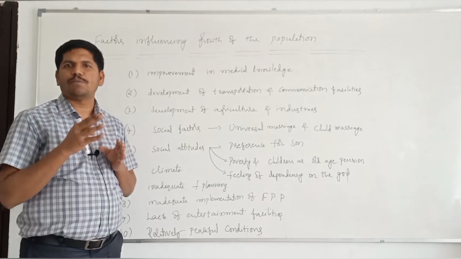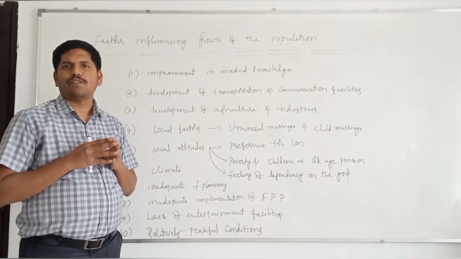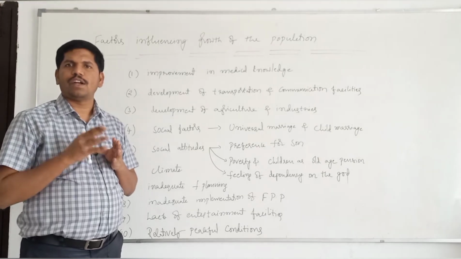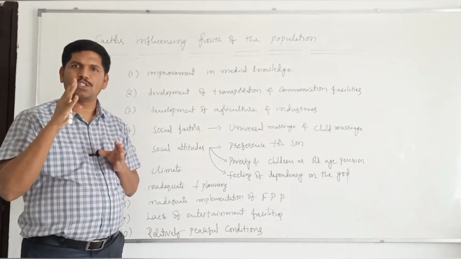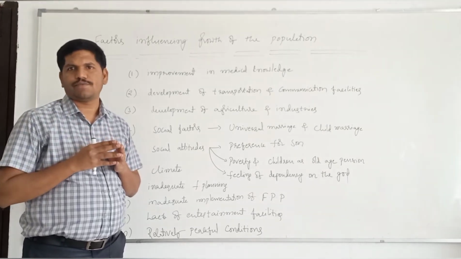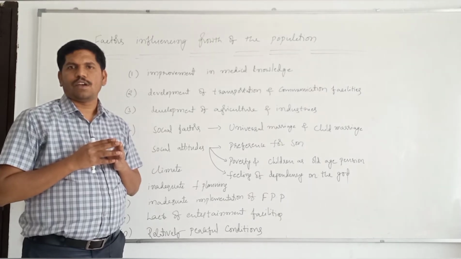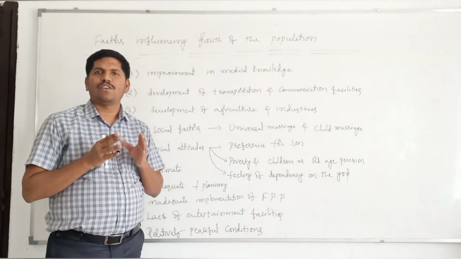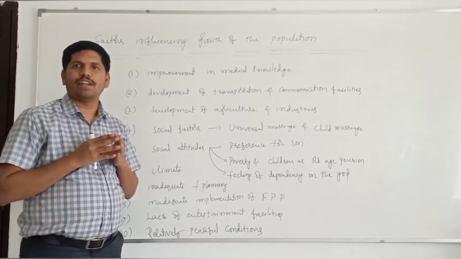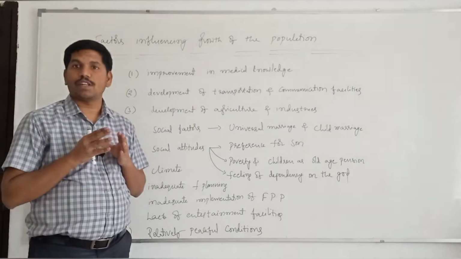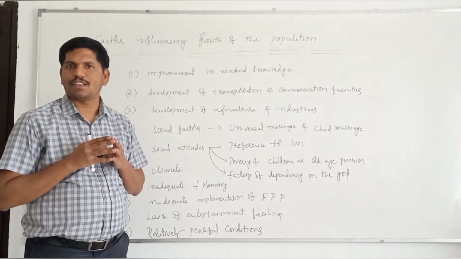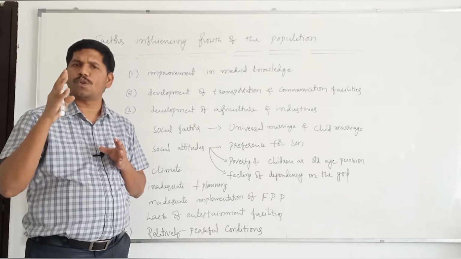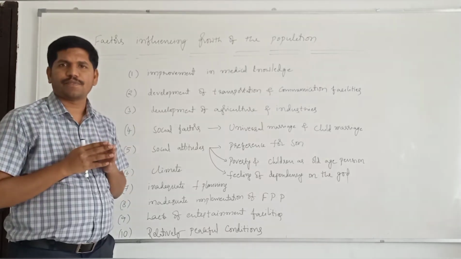But gradually over a period of time, we have identified the causes for a number of diseases, and we have developed the means to control those diseases. Apart from that, because of development of technology related to the medical field, we are able to diagnose the diseases as early as possible. We are able to give treatment to more complicated diseases.